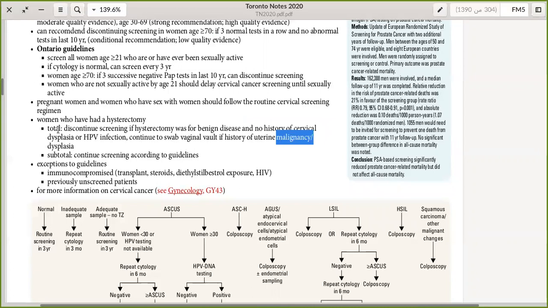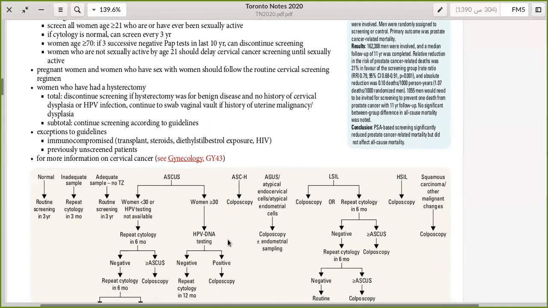If the patient had a total hysterectomy for benign disease, we will discontinue screening, considering that the patient has no history of cervical dysplasia or HPV infection, okay? If it's a uterine malignancy, then you should continue swabbing the vaginal vault, right? The subtotal is the same. We will continue screening according to the guidelines. The exceptions to these guidelines are immunocompromised patients and previously unscreened patients. So these are exceptions to these guidelines in Ontario, okay? For more information, you can check the gynecology section.